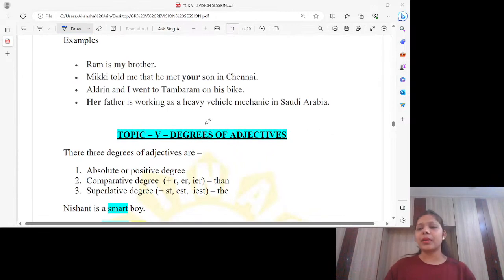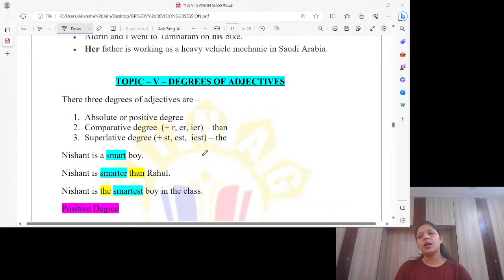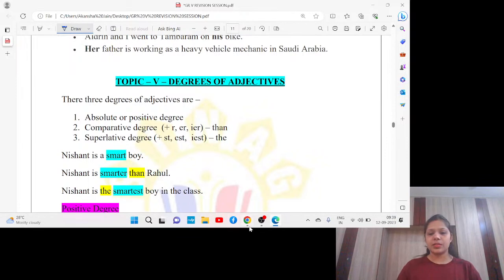Ram is my brother. So my is possessive adjective. Mickey told me that he met your son in Chennai. So your is possessive adjective again. Albin and I went to Tamrin on his bike. His is possessive adjective. Her father is working as a heavy vehicle mechanic in Saudi Arabia. Again, possessive adjective.